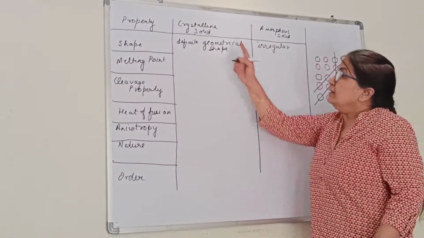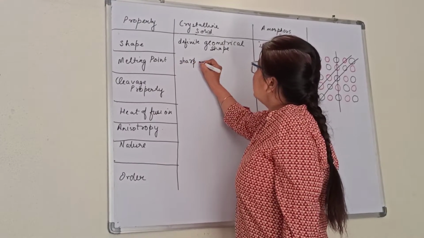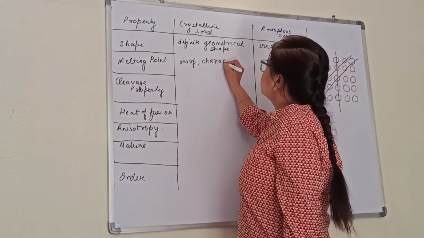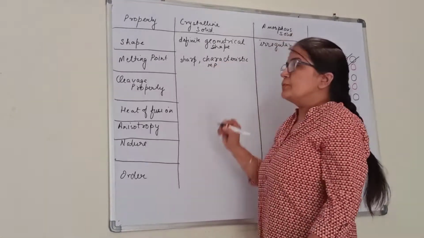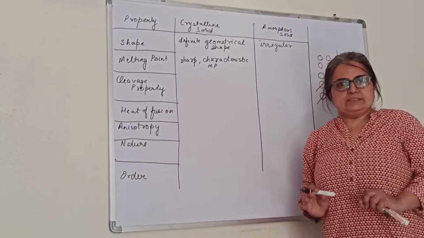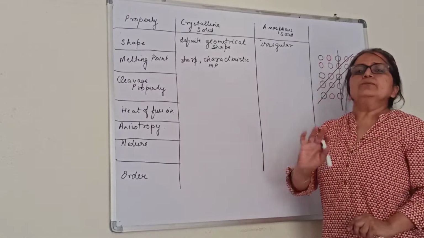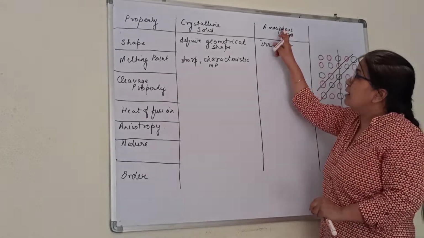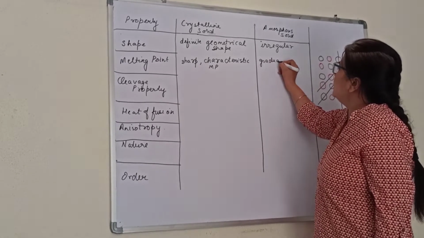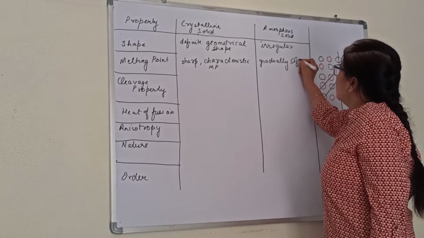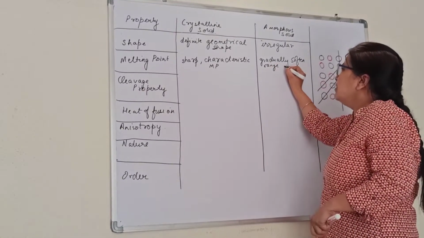Melting point. Crystalline solids have a sharp, characteristic melting point. Characteristic melting point means, suppose any solid melts at 50 degrees Celsius. That means at 50, the complete solid will convert to liquid. Whereas for amorphous we say they gradually soften, and they have a range of melting point.